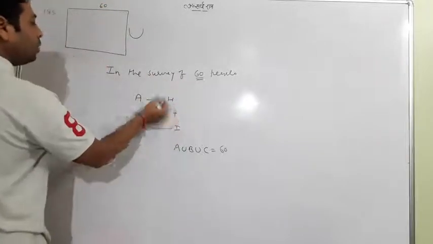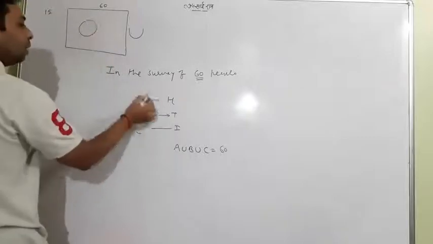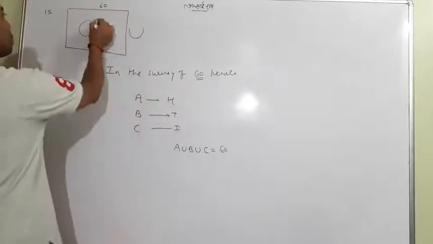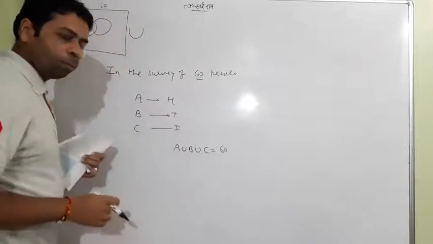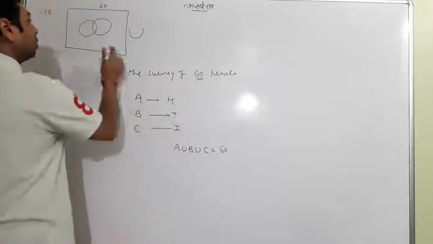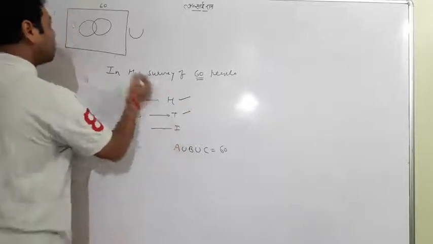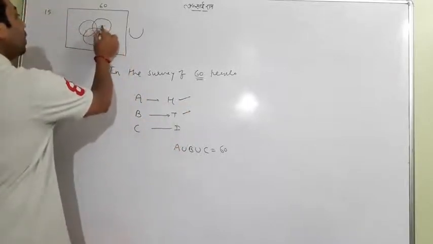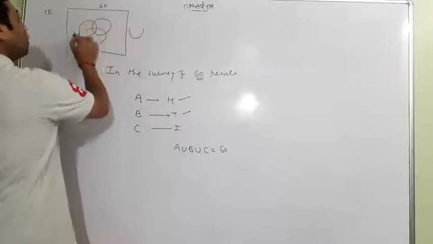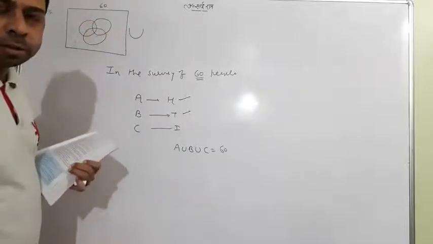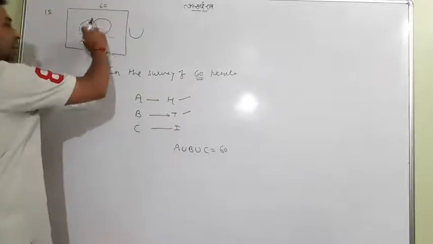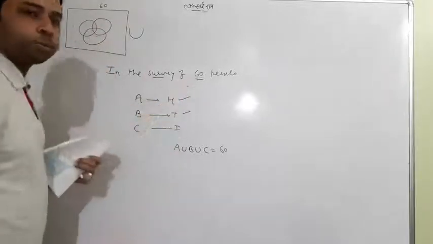And inside it are the people reading the H newspaper, the T newspaper, and the I newspaper. Meaning, except them, there are other persons, so not all 60 are engaged in these. It is just a survey on the 60 people.